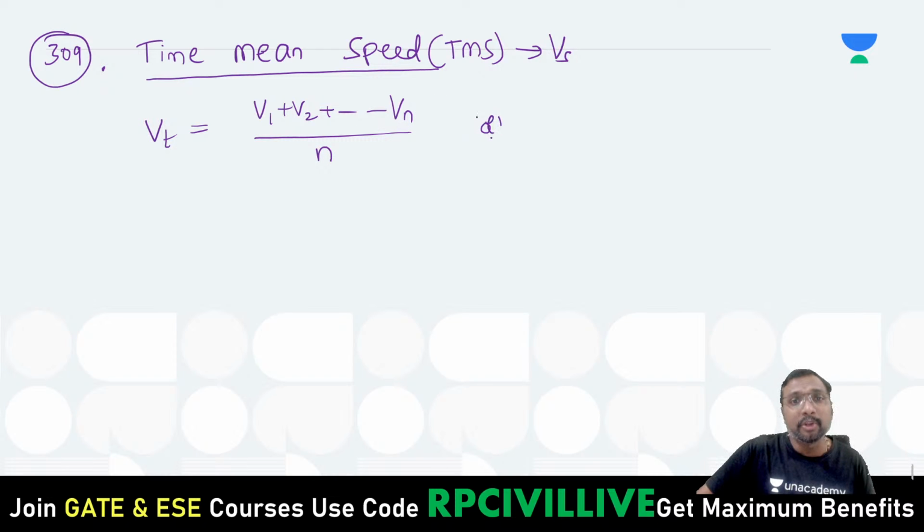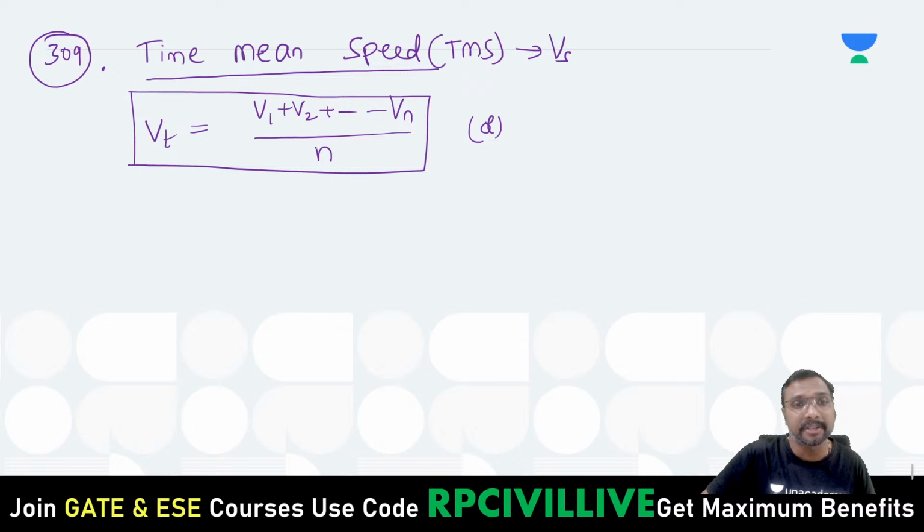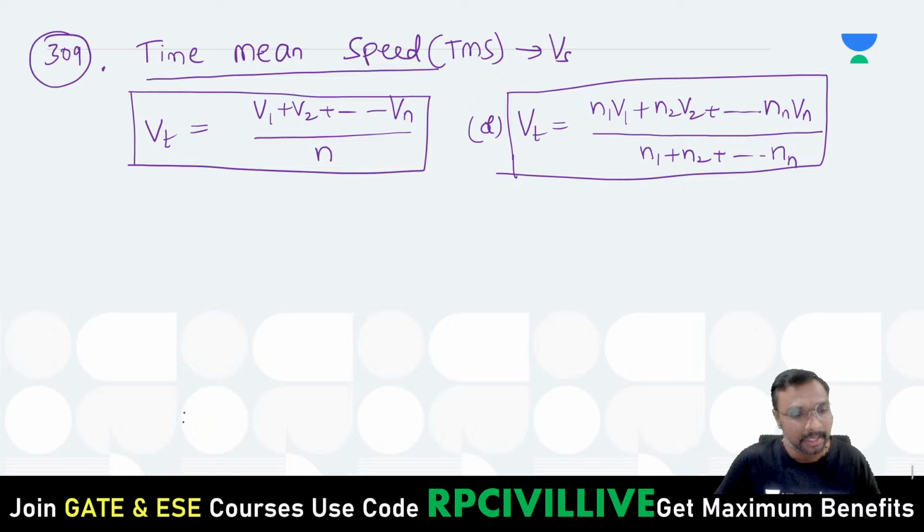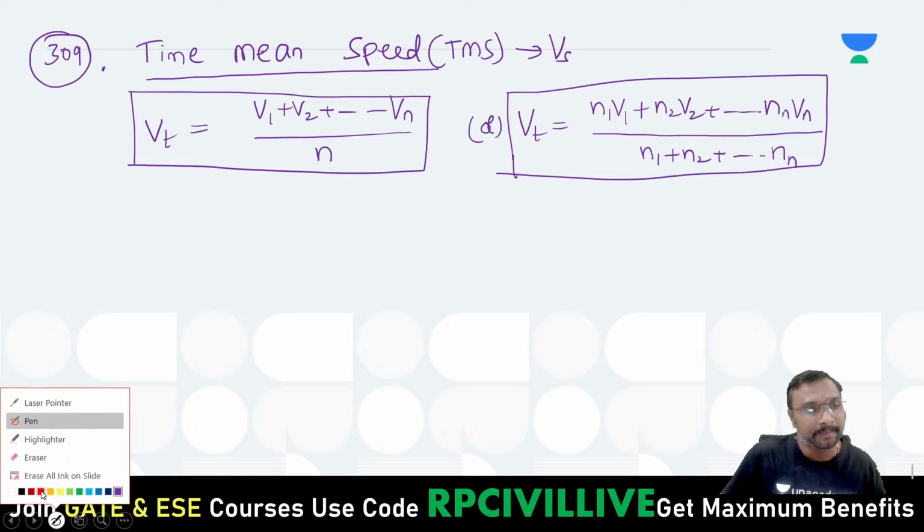You use this first one when each and every speed is taken by only one vehicle, right? But do you guarantee that only one vehicle will take one speed only? No. Suppose N1 vehicles are taking speed V1, N2 vehicles are taking speed V2, so on, and Nn vehicles are taking speed Vn. Then N1 V1 plus N2 V2 plus so on divided by N1 plus N2 plus so on Nn, right? It depends upon the situation, you have to select it. Okay, that is your time mean speed, the mean of speeds over a time gap.